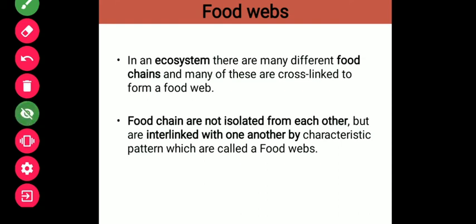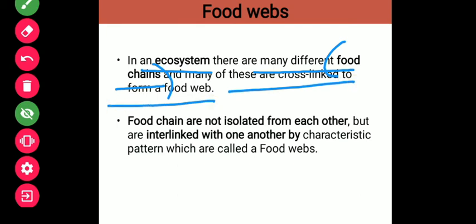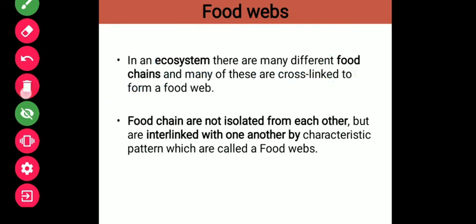Okay, now let us see about the food web. Now see, in the ecosystem, many different food chains, remember, a very important part, many different food chains will be cross-linked with each other to form a webby structure called a food web. So what we studied before, the food chain, is an isolated form, but when we say food web, here also there is a food chain, but not a chain, it's chains. Many chains will be there, and they are not isolated from each other, because I told you that it is not single, and also they will not be separated.